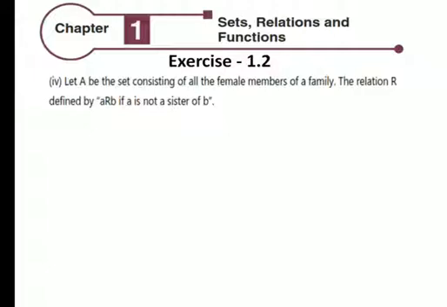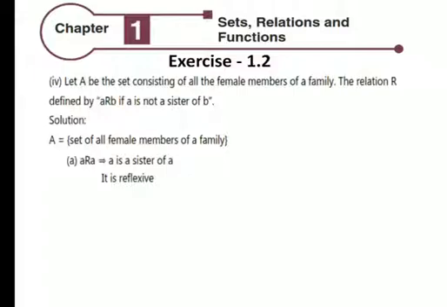Let A be the set consisting of all the female members of a family. The relation R is defined by A R B if A is not a sister of B. Solution: A, set of all female members of a family. A R A, A is a sister of A, it is reflexive.